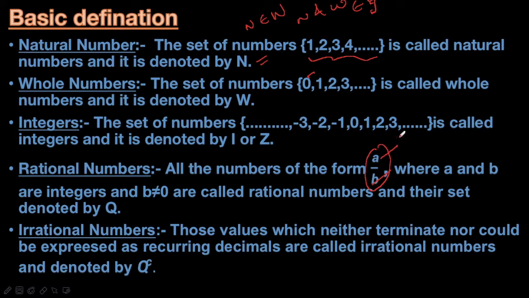Suppose we take an example 2. We can write 2 by 1 or 4 by 2, anything. So 6 by 3. The criteria is that it should be of the form a by b. Here a equal to 2, b equal to 1, and b should not be equal to 0. Here b is equal to 1, it is not equal to 0. Then it is a rational number, and it is denoted by the set Q. That's all.